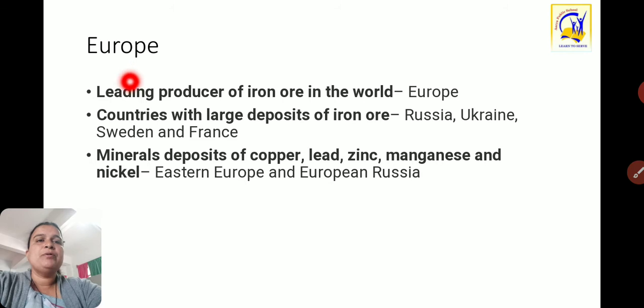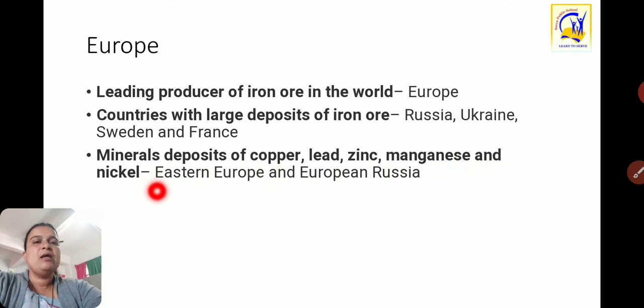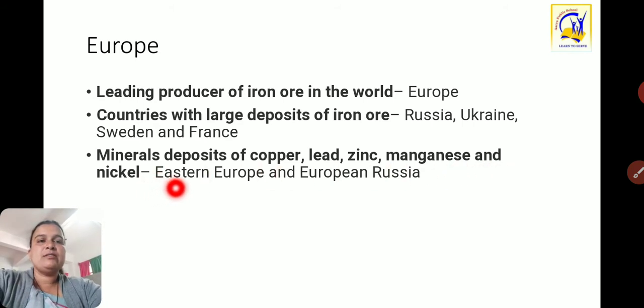Now Europe, the leading producer of iron ore in the world. Countries with large deposits of iron ore are Russia, Ukraine, Sweden and France. Then mineral deposits of copper, lead, zinc, manganese and nickel are in Eastern Europe and European Russia.